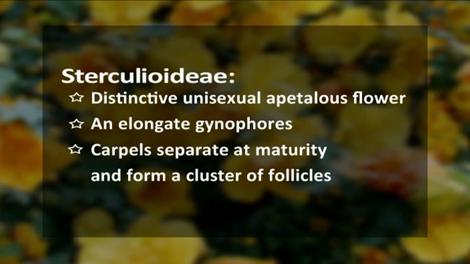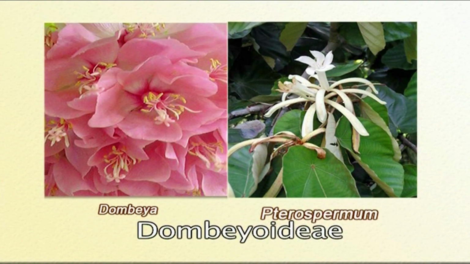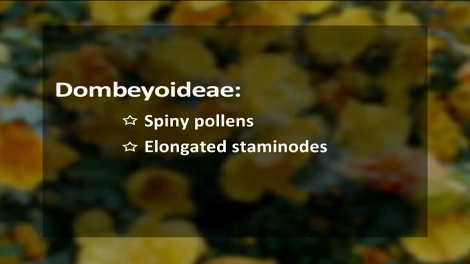They possess a distinctive unisexual epipetalous flower, which has an elongate gynophore, and the carpels are separate at maturity, and they form a cluster of follicles. The Dombioideae subfamily, containing genera like Dombia, Pterospermum, and relatives, is distinct in having spiny pollens, and also they have elongate stem nodes that alternate with petals.